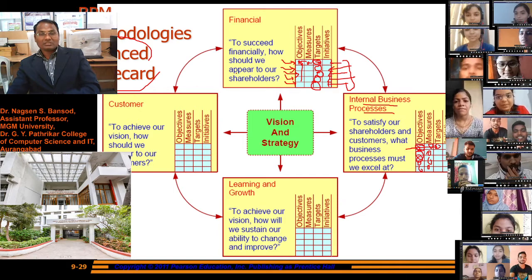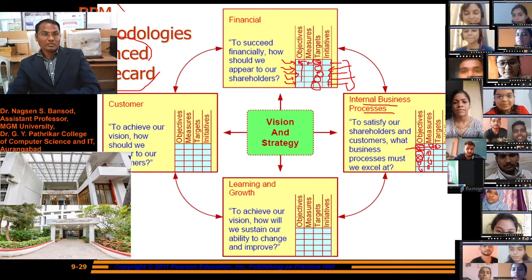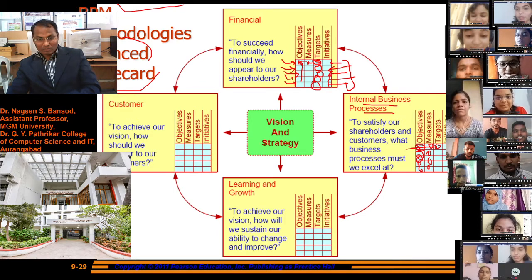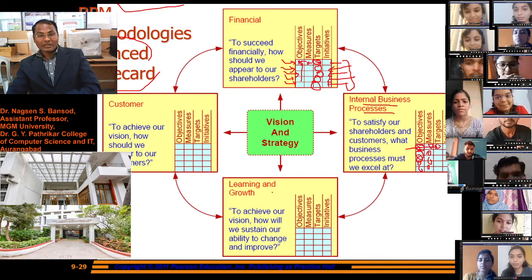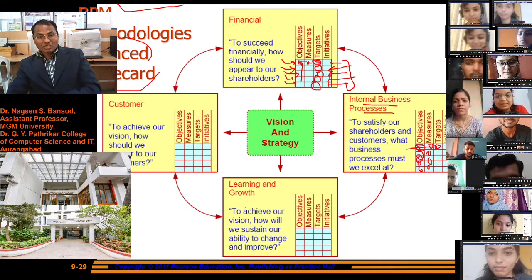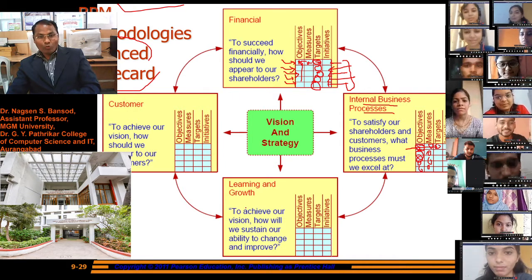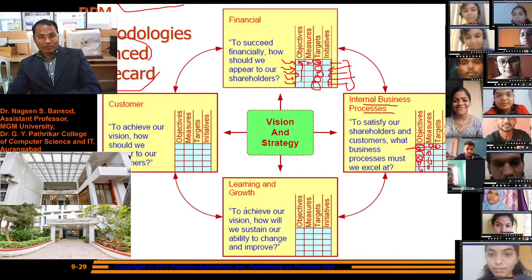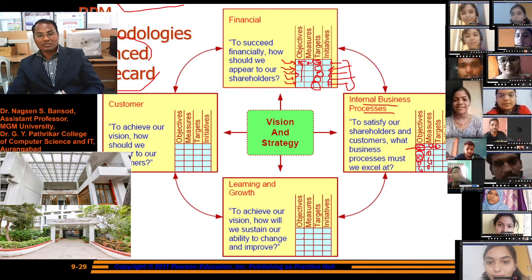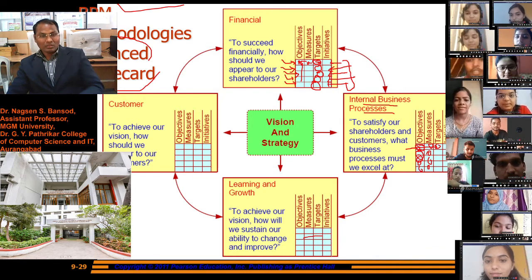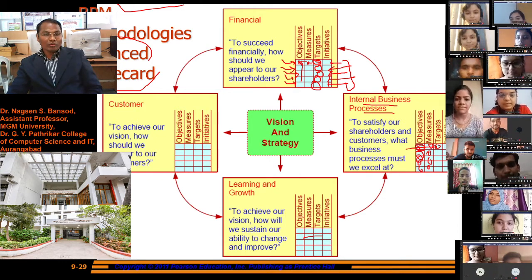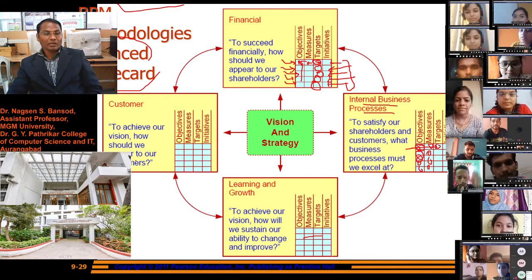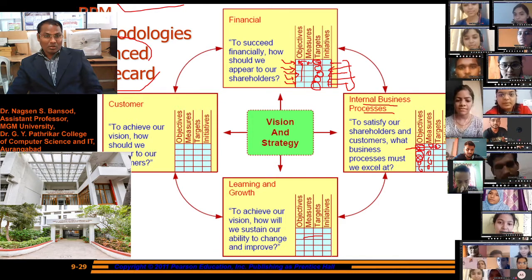Vision and strategy, this is the vision and strategy of business performance measurement. In the balanced scorecard, the third component is learning and growth. To achieve our vision, how will we sustain our ability to change and improve? This should be written into the balanced scorecard. And the customer: to achieve our vision, how should we appear to our customers?